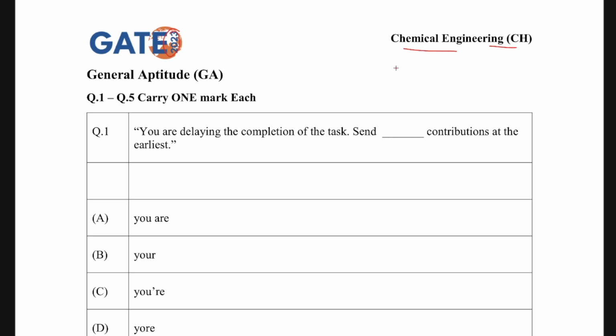Again, we'll start from the English question because that's the pattern you are going to see in all the GATE exams. In 1 mark questions you are going to get at least 2 English questions, and the same goes for 2 marks as well. Let's start from the first one.